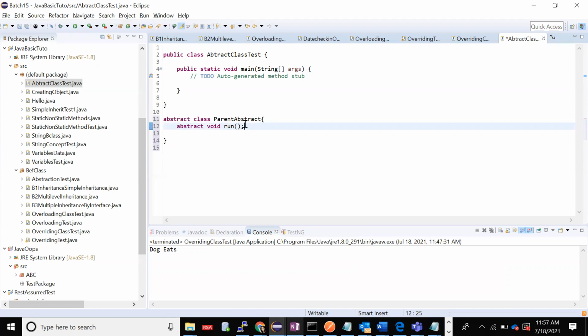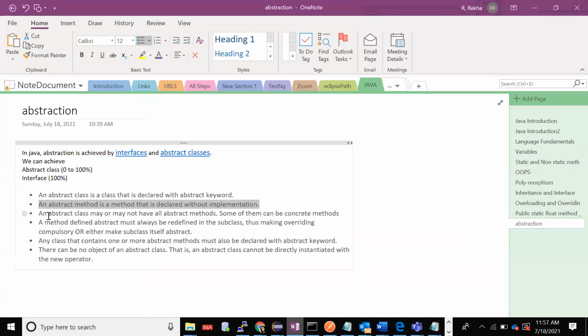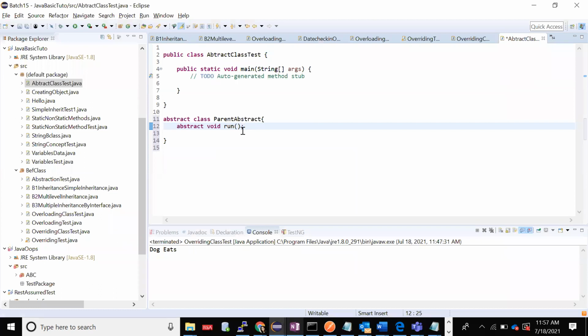Okay, done. Now, third definition, what it was telling: an abstract class may or may not have abstract methods, right? So it can have an abstract method or it can have a non-abstract method. So public void run.